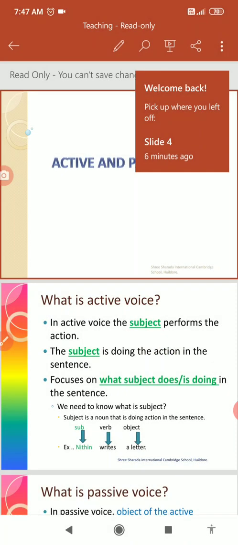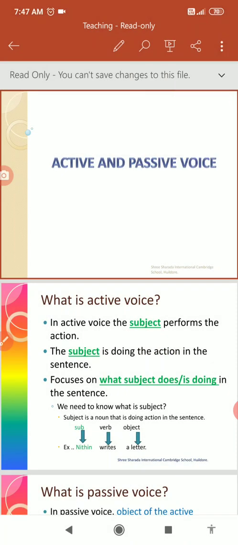So first, active and passive voice. When you hear this, we have two types of sentences here: one is the active sentence and the other is the passive sentence. What is an active sentence and what is a passive sentence? If you want to understand that, you should have knowledge of the basic structure of a sentence. We already learned that it is subject, verb, object.